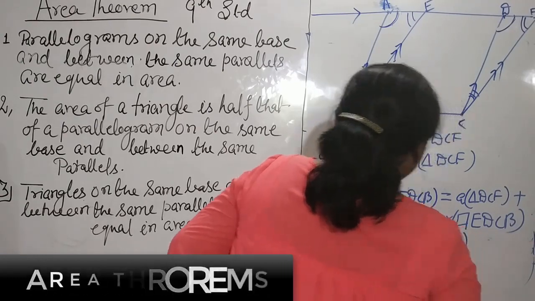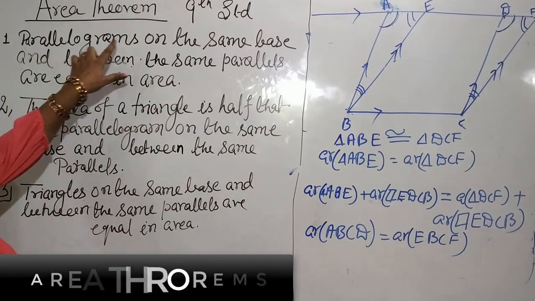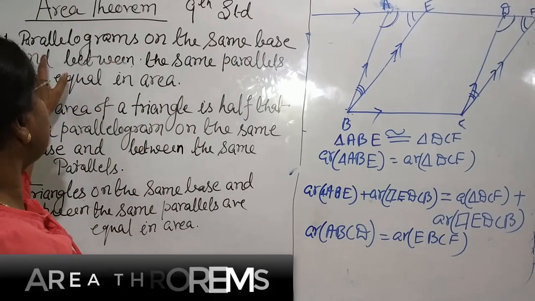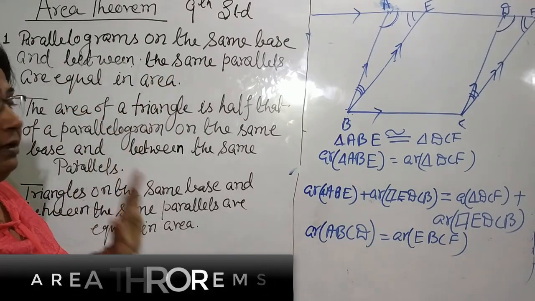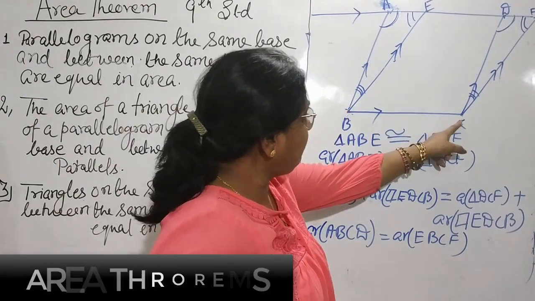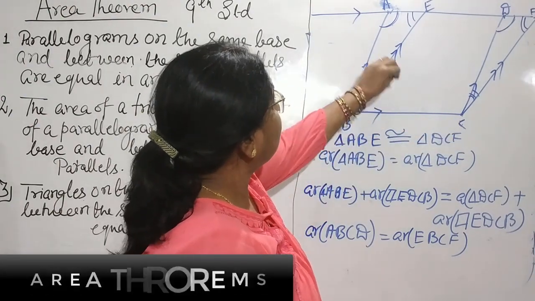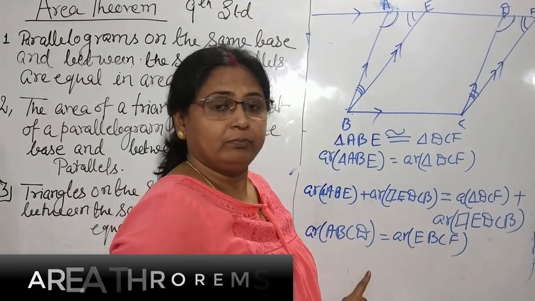EBCF. Now your theorem is proved: parallelograms on the same base and between the same parallels are equal in area. Both parallelograms which are on the same base BC and between the same parallels, their areas are the same.